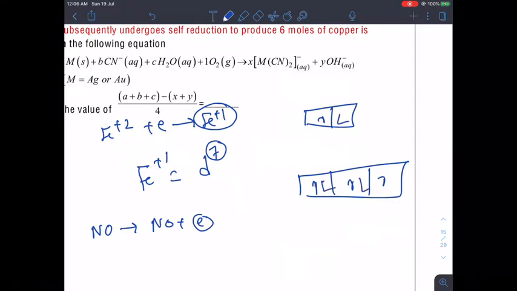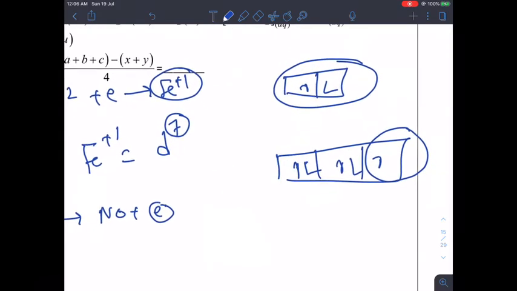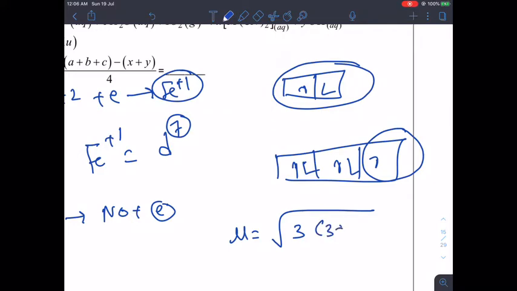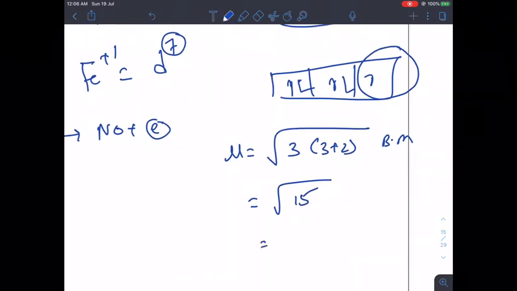So, how many unpaired electrons do we have? Total 3. And if 3 unpaired electrons are there, what will be the magnetic moment? Under root 3 into 3 plus 2 Bohr magneton. So, the correct answer will be under root 15. If you take out this root value, then you will get 3.87 approximately. Alright.